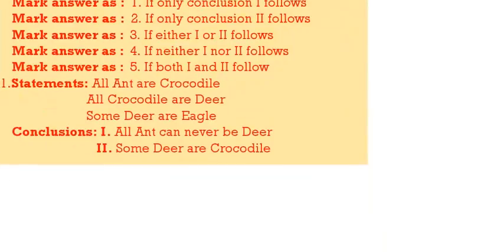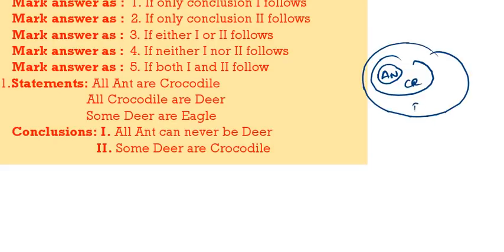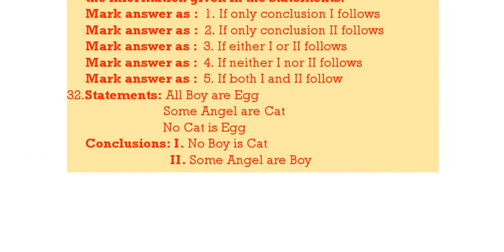Next question. All ant are crocodile. All crocodile are deer. Some deer are eagle. Then all ant can never be deer does not follow. All ant are deer definitely follows. Some deer are crocodile definitely follows. The second one follows.